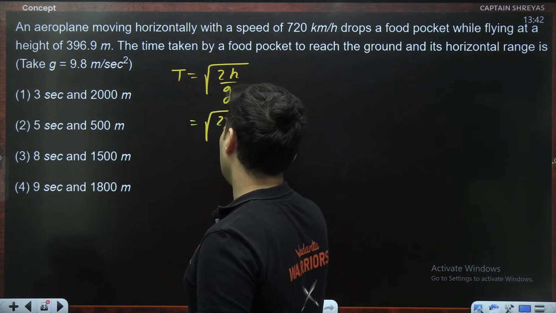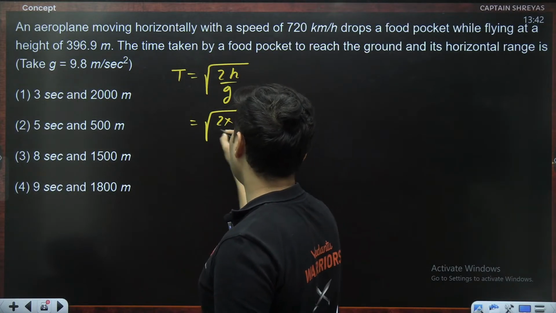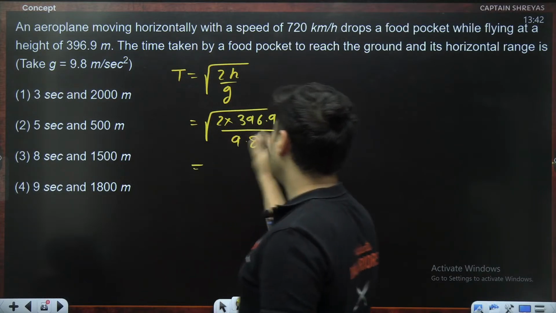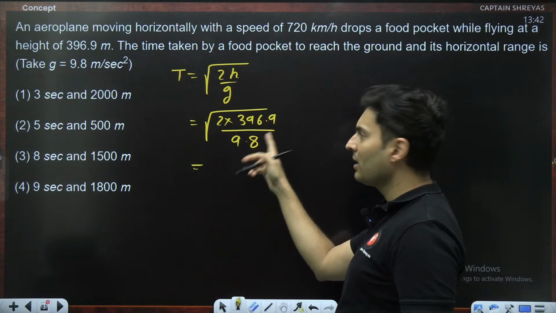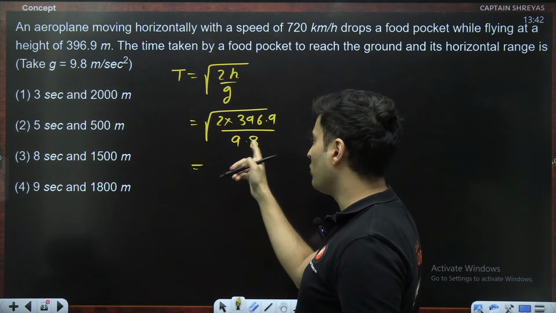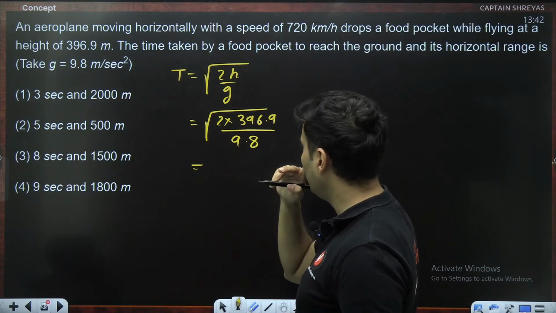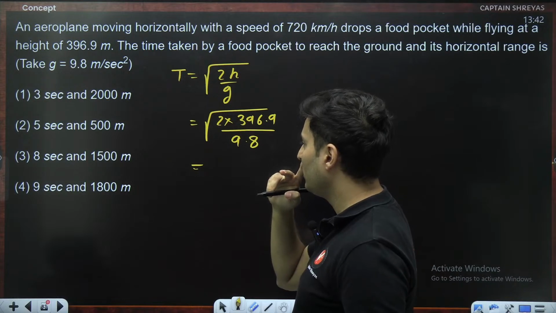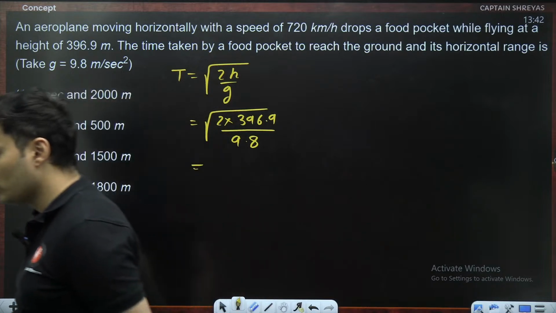So 2 into h, where h is 396.9, divided by g, which is 9.8. Actually, you can take this as 10 and make this 400 approximately. So 400 by 10 is 40. 40 into 2 is 80. So that will be root of 80, which is close to 9. I think it will be close to 9 seconds.